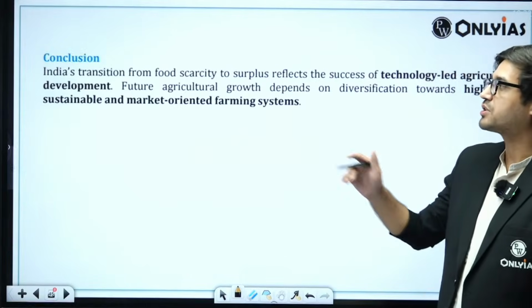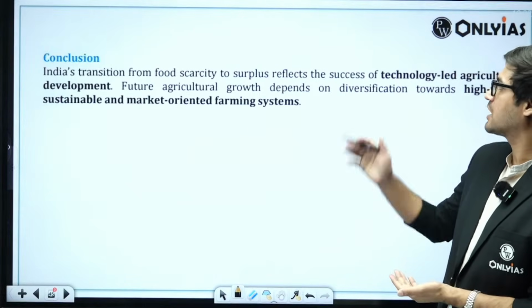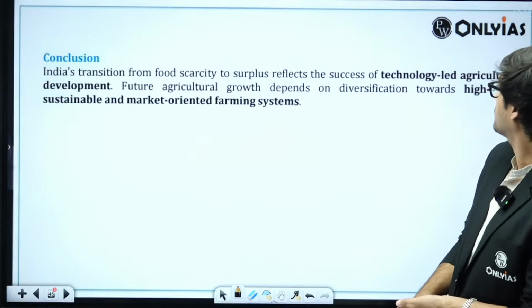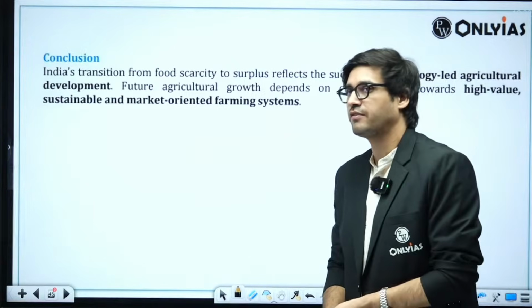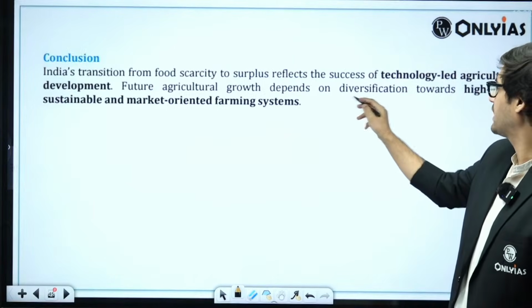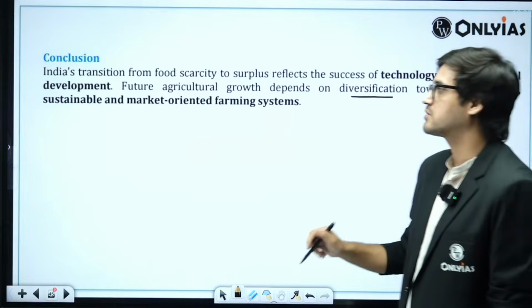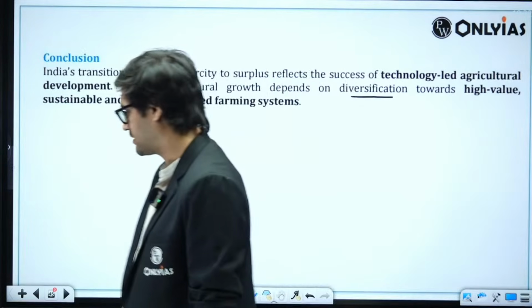Right? Conclusion: India's transition from food scarcity to surplus reflects the success of technology-led agricultural development. Future agricultural growth depends upon diversification towards high-value, sustainable and market-oriented farming systems.